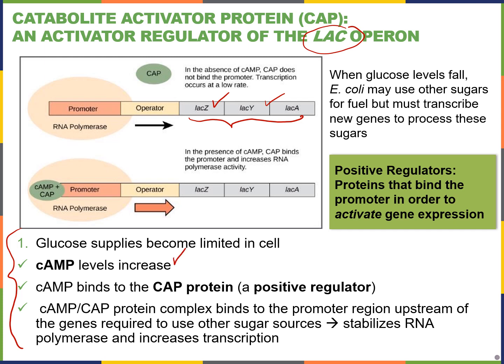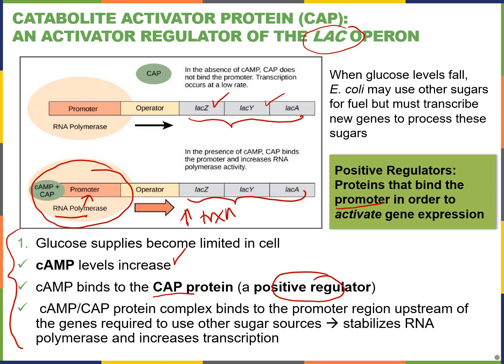What happens next, as I mentioned, is cyclic AMP binds to the CAP protein, and these are known as positive regulators. They're going to bind to that promoter region upstream of where RNA polymerase binds, and the CAP-cAMP binding to the promoter stabilizes RNA polymerase so that it binds even stronger to the promoter region and increases transcription of these lactose catabolism genes.